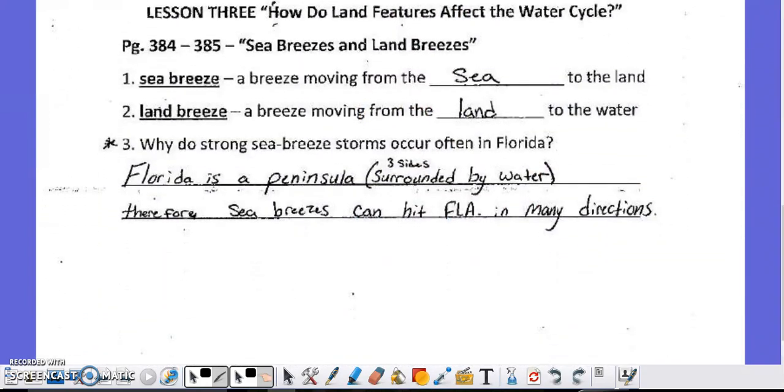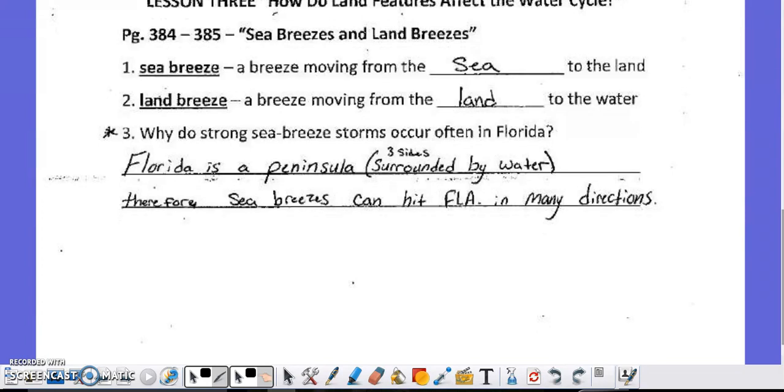As we continue, we also learned about sea breezes and land breezes, but specifically we talked about how Florida is susceptible to many strong sea breezes, and that's because Florida is a peninsula. A peninsula is a body of land that is surrounded by 3 pieces of water. Florida has the Atlantic Ocean as well as the Gulf of Mexico. And because it's surrounded by those bodies of water, it's susceptible to sea breezes that can hit Florida from many different directions, much like an island is susceptible to sea breezes because it is completely surrounded by water. So based on the fact that Florida is a peninsula is why sea breeze storms can occur there.